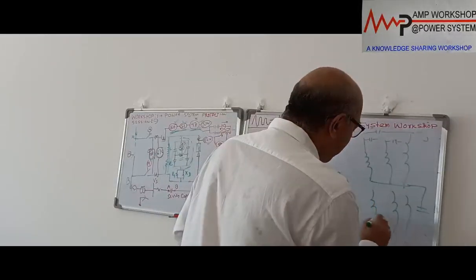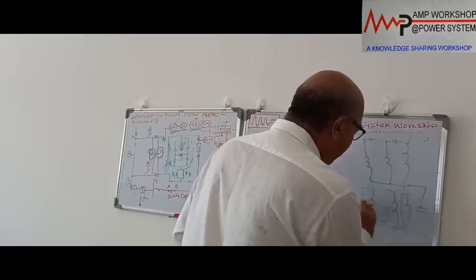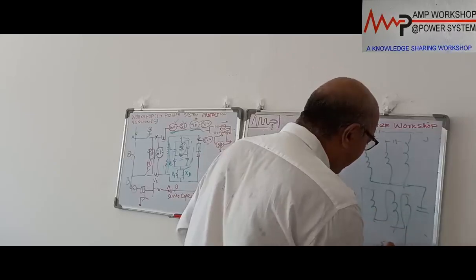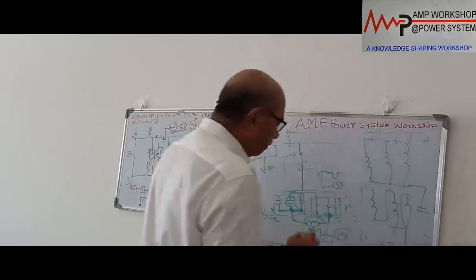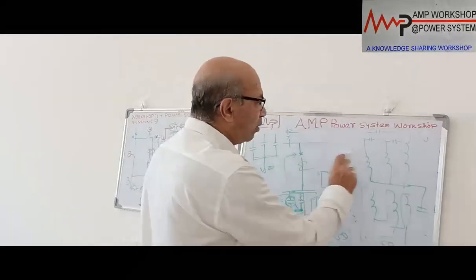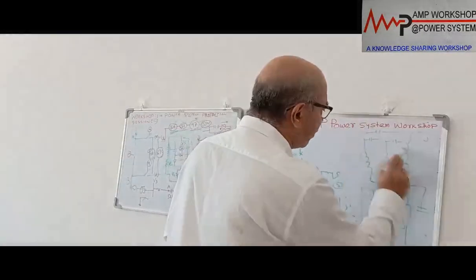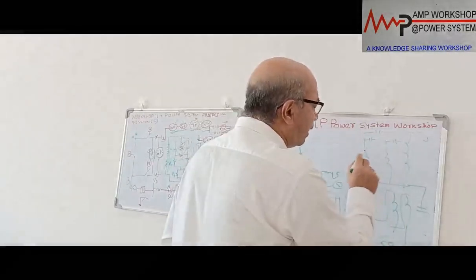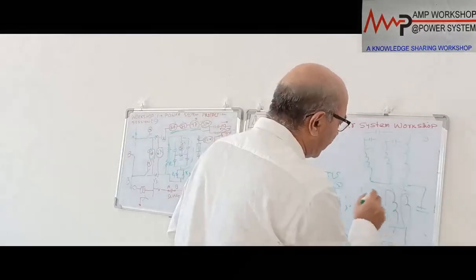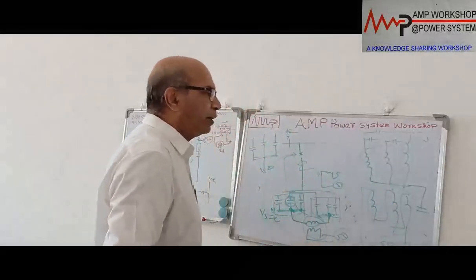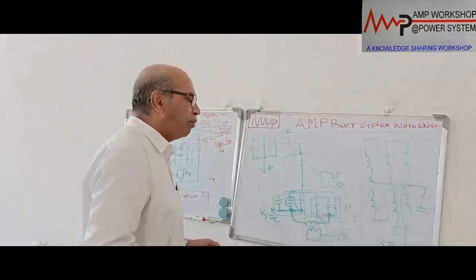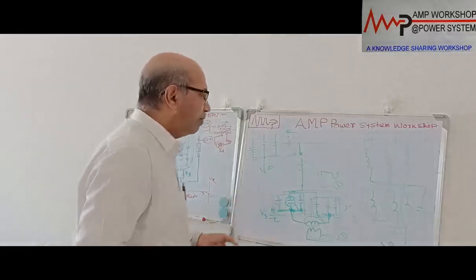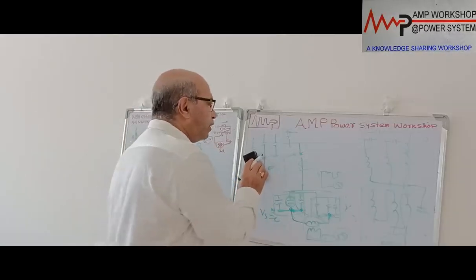What do we do? We connect this way, and between this we don't short. We put the 59 relay. It is called open delta voltage. When the system is balanced, there is no voltage over here. The moment there is an imbalance in this delta, immediately this PT will get the voltage, and the open delta voltage will come over here. So this way also, by overvoltage protection, we can protect the capacitor bank for the medium voltage application.